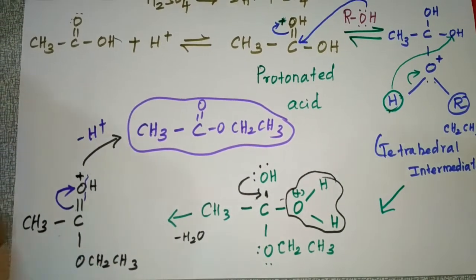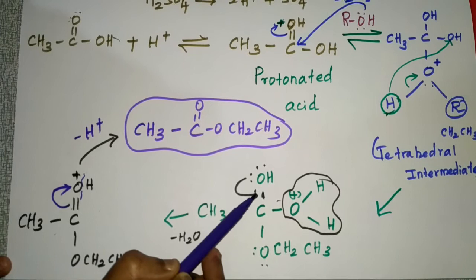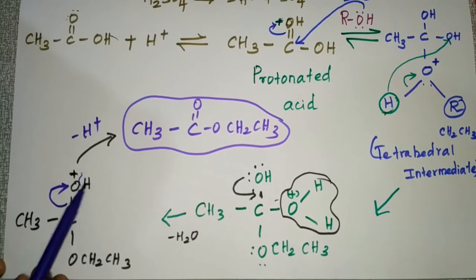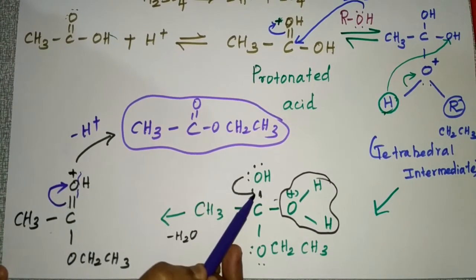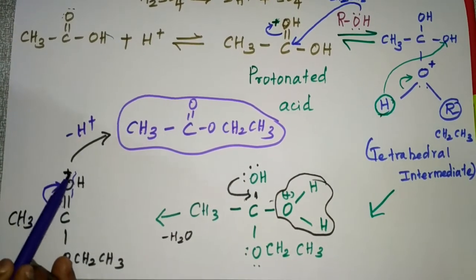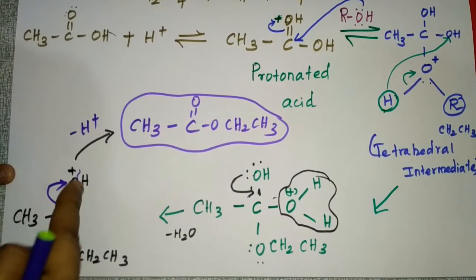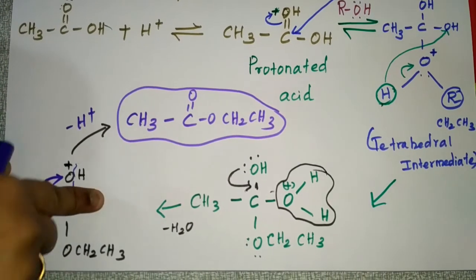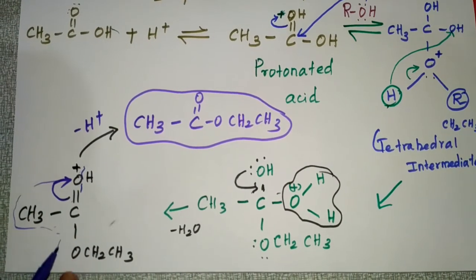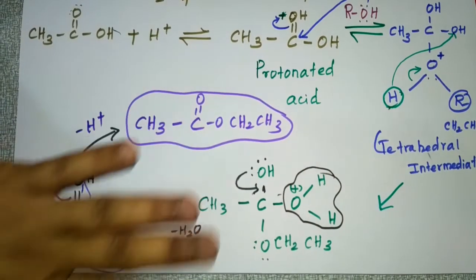See here what happens. In the previous step, these electrons will get transferred. These electrons will form a bond here, so that is what I wrote as double bond OH. After getting the transfer of electrons from here, this oxygen will become positive charge. That only I wrote here. Again, after this is positively charged, right? So again what will it do? It will take the electrons from here, and there will be a cleavage of the bond between oxygen and hydrogen. This hydrogen will get removed as a proton, and the remaining product will be CH3 C double bond O CH2 CH3. So this is the mechanism of esterification.